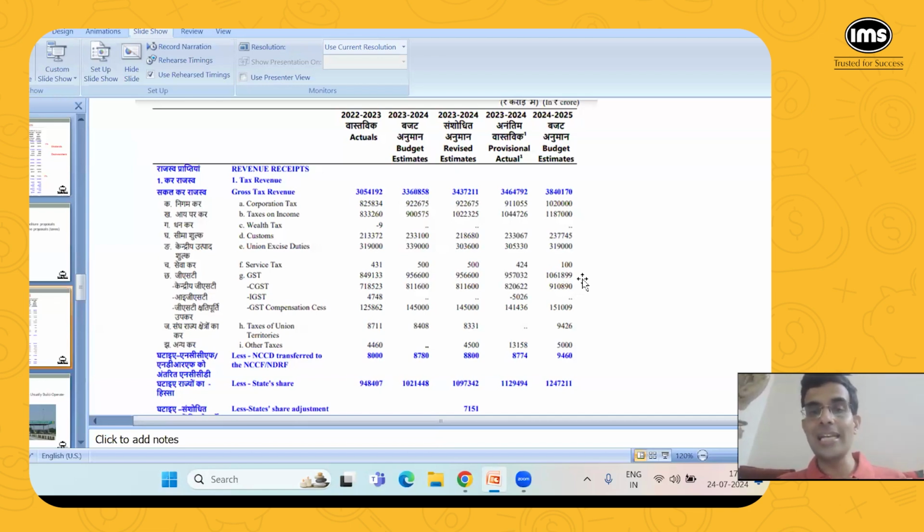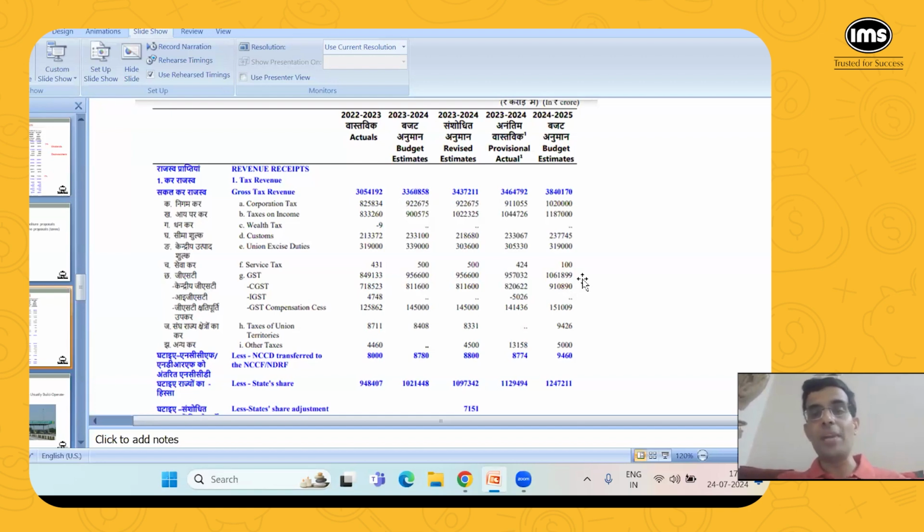So what is this GST? This number is the central government's collection of the GST. Now, I'm sure all of you would have noticed one thing, that whenever we go to the market and buy something, we get a receipt, and on that, two numbers of GST are written.